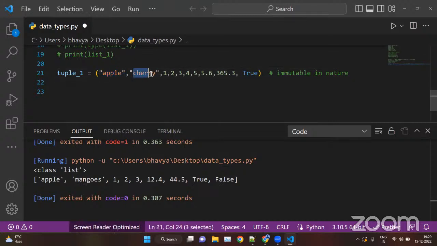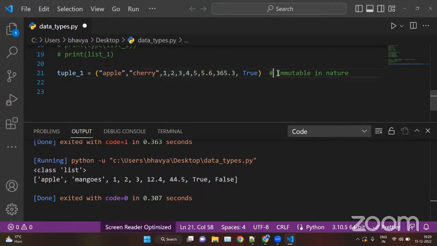Like cherry, we cannot change it with another value. Same as with 1, 2, 3, 4, 5, we cannot add any value, we cannot remove any value. After creating the tuples, they are immutable in nature. So tuples are immutable, and we use round brackets for creating tuples. Apple, cherry, 1, 2, 3, 4, 5, these values are known as elements of a tuple.